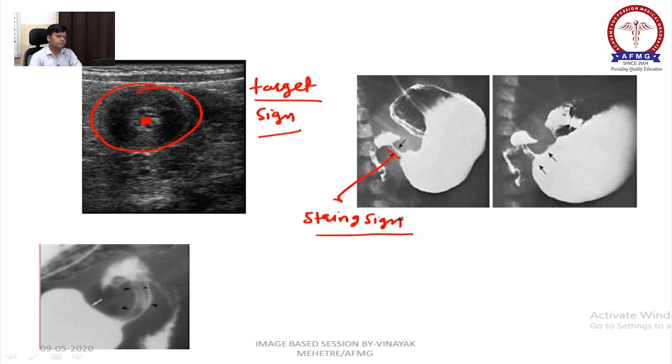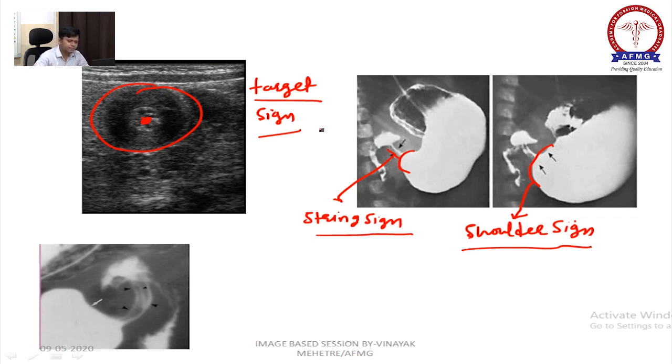Okay, this part will be your, see my shoulder, it looks like something the same, right? So it is called as shoulder sign. Okay, this will be called as shoulder sign.